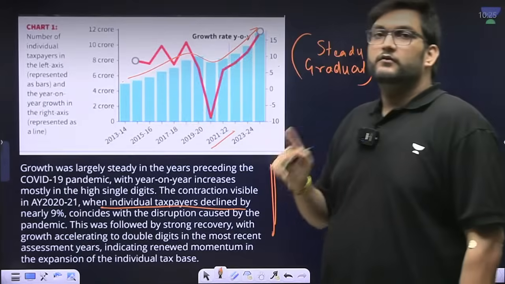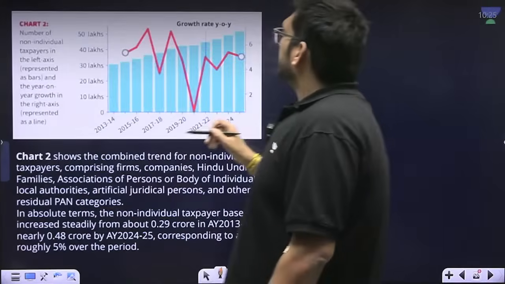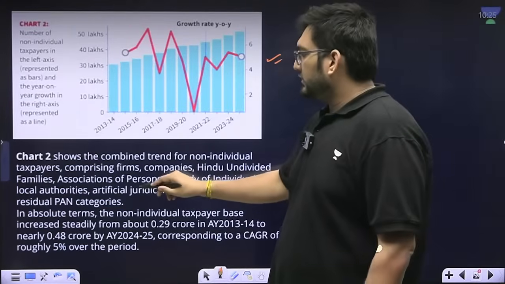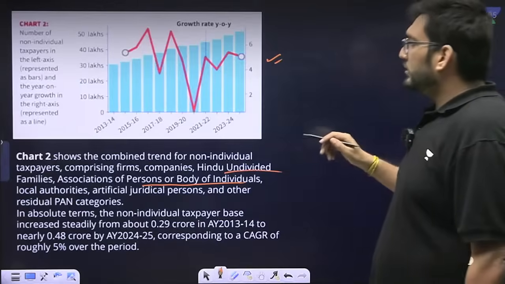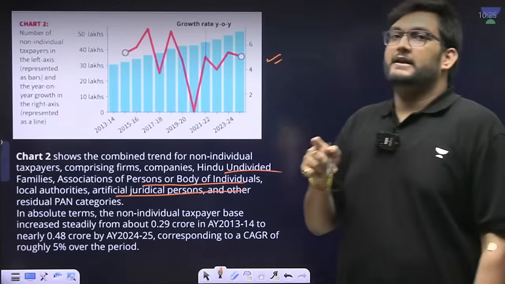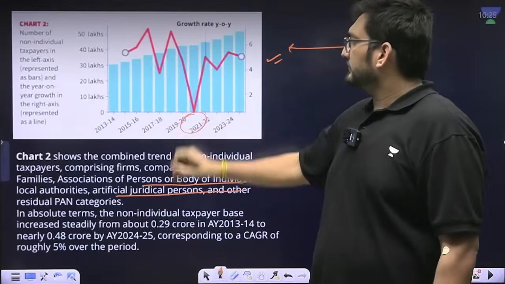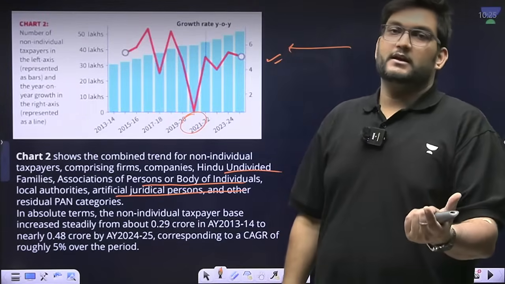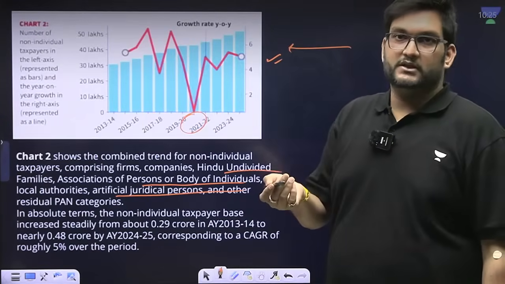This is for individual taxpayers. When we take into consideration non-individual taxpayers, which would include, for example, companies, firms, Hindu undivided family associations, which also have resident PAN status, there is also here a dip that is going to be obvious. Same dip at the same point of time as individual taxpayers with regards to COVID.